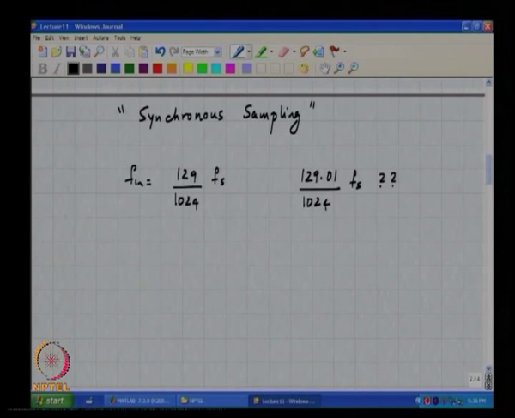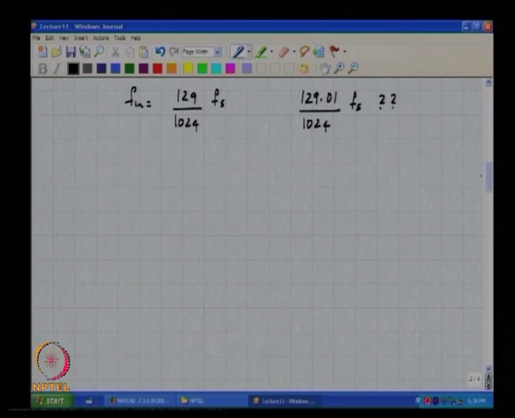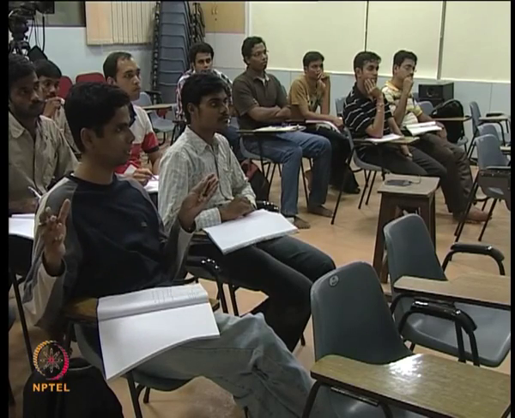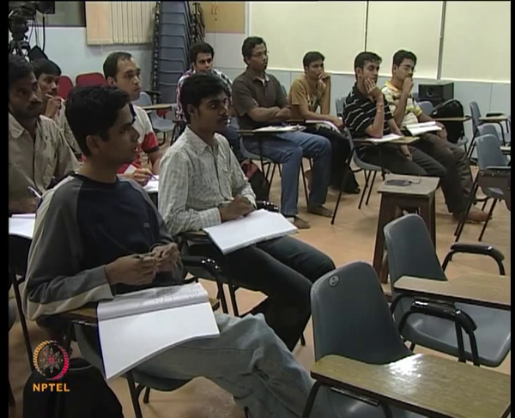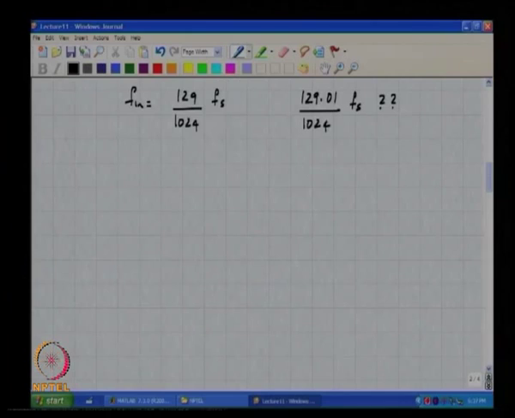Okay. So, it is no longer periodic, yes. But I can also express it as 12,901 by 102400. So, period is like... I agree that if you increase the record length by a factor of 100, then indeed you will get it at the 12,900 first bin.